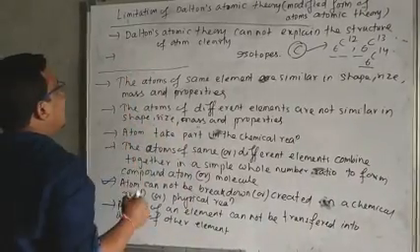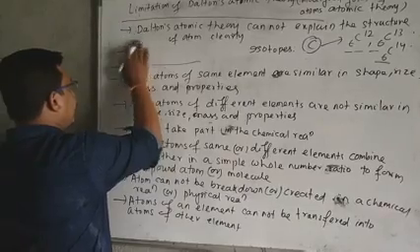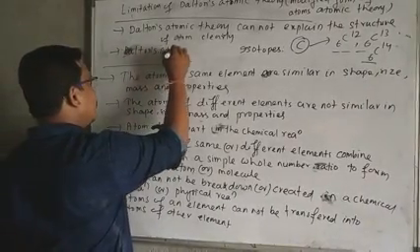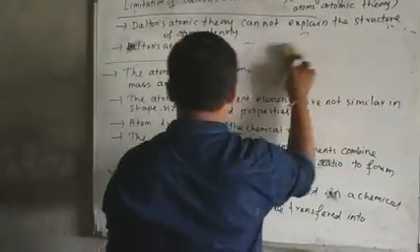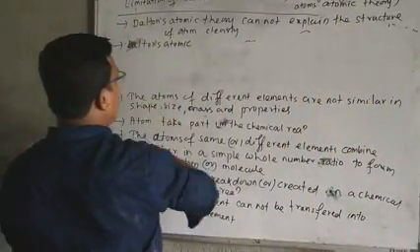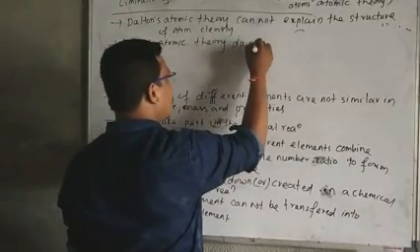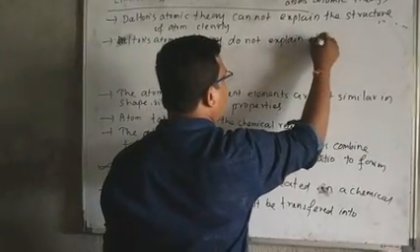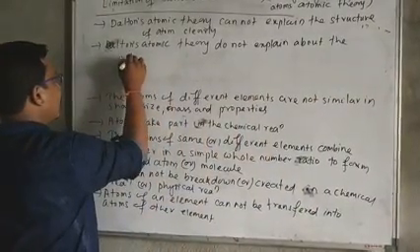So the second limitation of Dalton's atomic theory is: Dalton's atomic theory does not explain the isotopes.